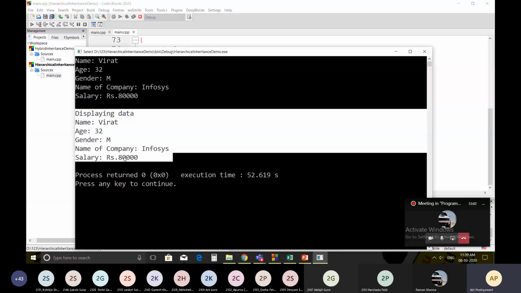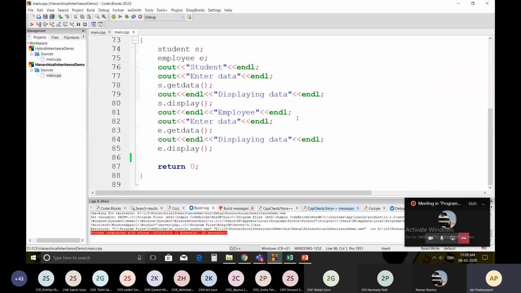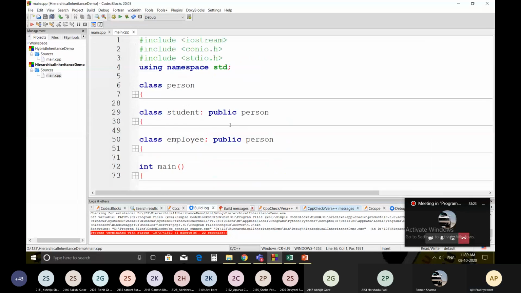So this is how, with the help of hierarchical inheritance, the common features are inherited into the subclass, you use already present methods and variables, and then you have completed your problem statement as per the requirement. This is how you can achieve hierarchical inheritance in C++ programming language.